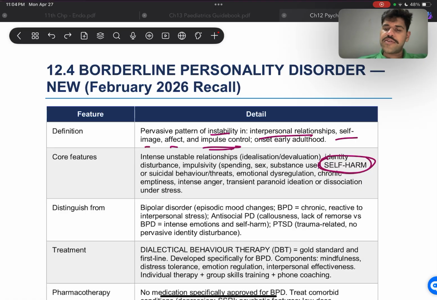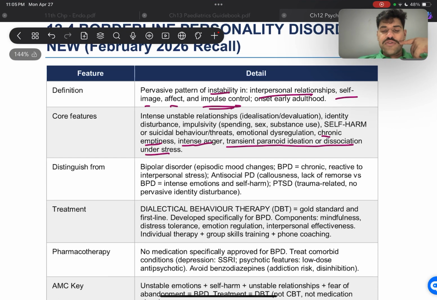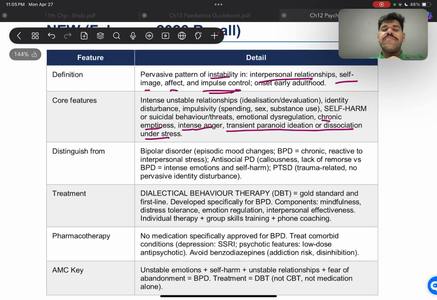This is very important to know. All right, so if you see self-harm in the question, it's most likely going to be BPD. All right, but you have to take the whole picture, but self-harm is one of the key words they like to use for BPD. All right, then they'll have emotional dysregulation, chronic emptiness, intense anger, transient paranoid ideation or dissociation under stress. Now, how do you distinguish it from other disorders such as bipolar disorder?